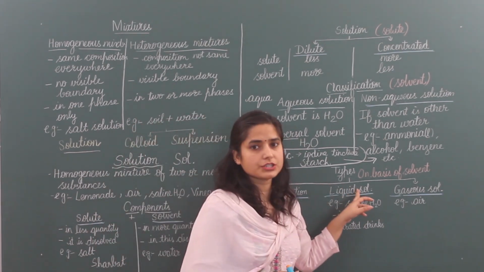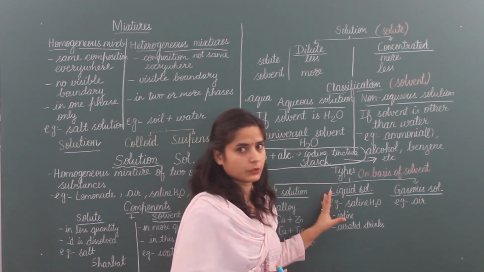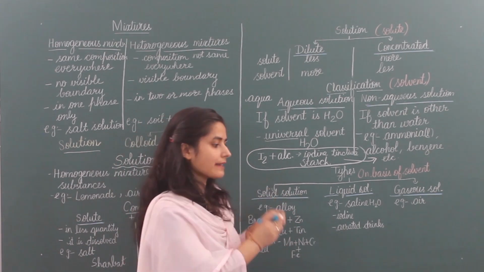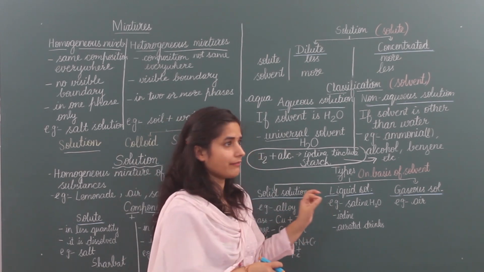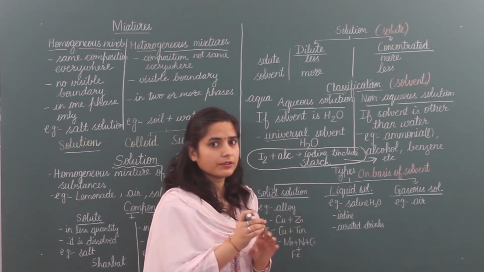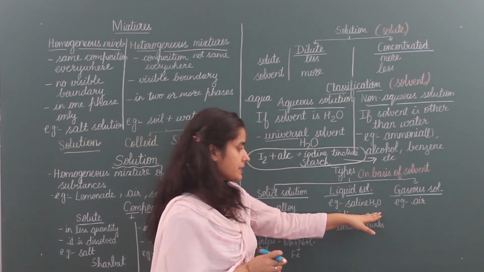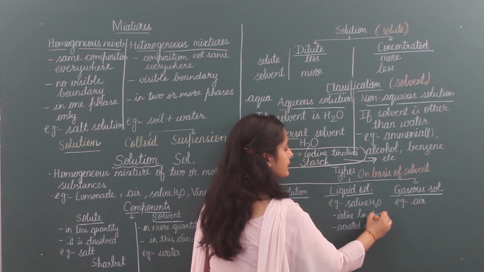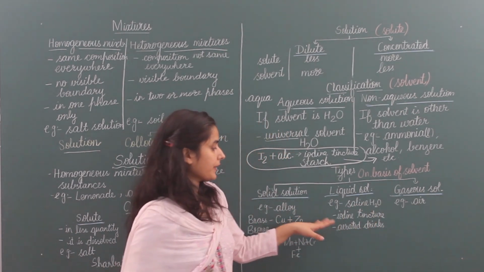Next is the liquid solution. In this, the solvent is liquid. In alloys, these things are all solid, so we melt them and then combine them. But in a liquid solution, the solvent is always liquid. For example, saline water. Here the solute is salt, a solid, but the solvent is liquid, that is water. Iodine tincture: in iodine tincture, iodine is added in alcohol. Alcohol is also a liquid.